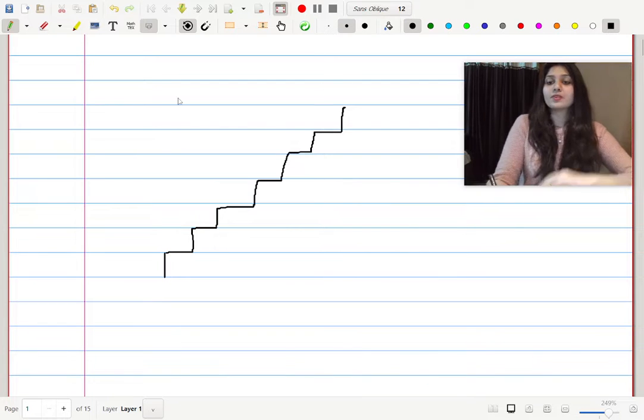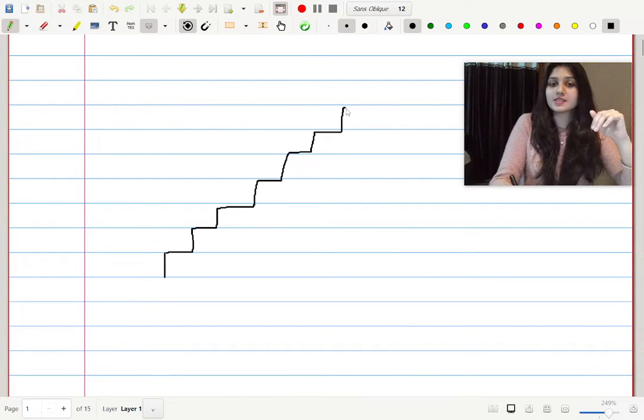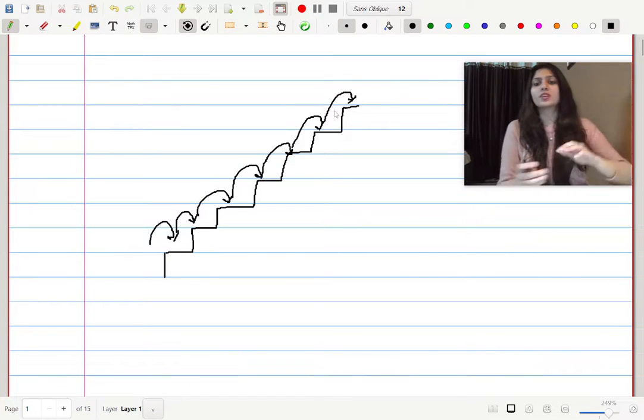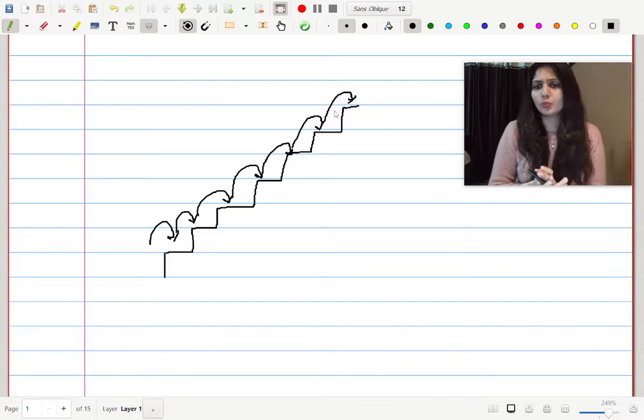So let's say someone wants to climb this staircase. What he or she can do is go to the first level, then the second one, then the third, the fourth, the fifth, the sixth, and finally the seventh. That's what you and I would do, right?